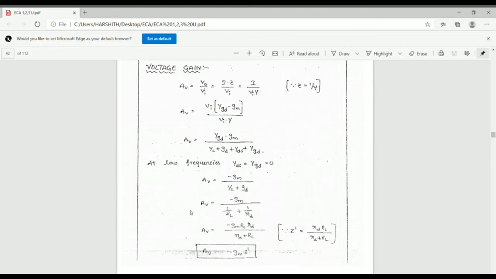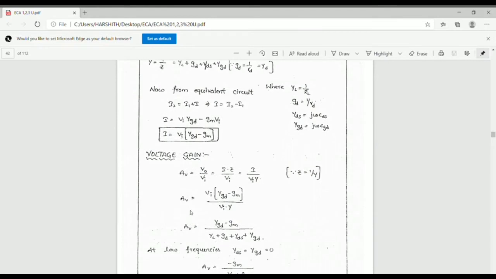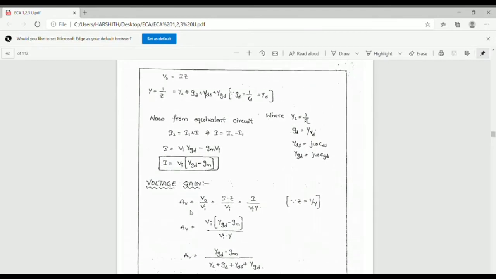Substituting the values of current and admittance, in the previous step we calculated I and we calculated the admittance.